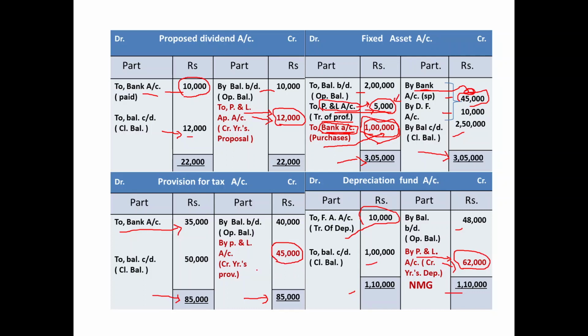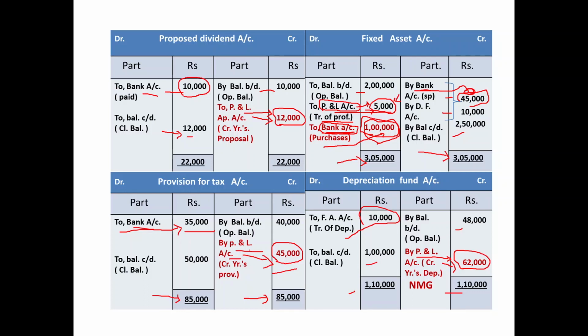Apply the common accounting knowledge. This must be the current year's provision made out from the current year's profit and loss account. Profit and loss account debit, income tax provision account credit 45,000. Fund flow impact: payment 35,000, the other side being bank, is an application of fund in the fund flow statement. 45,000, the other side being profit and loss, is a non-cash item. Just provision has been made.